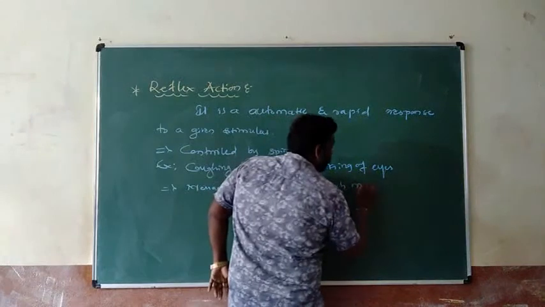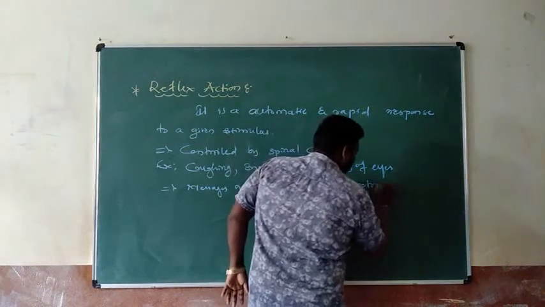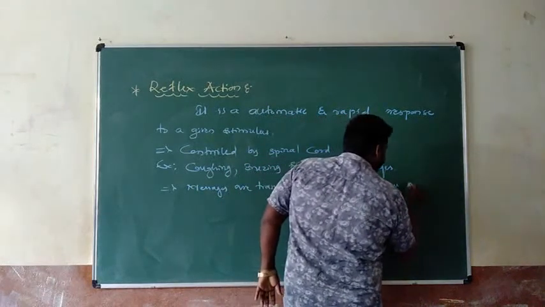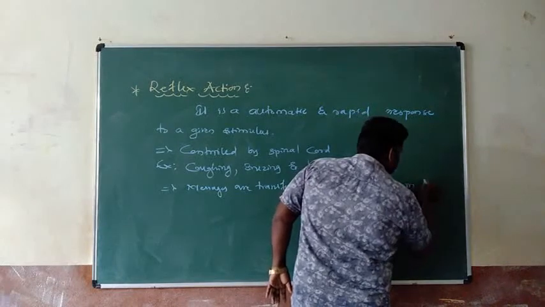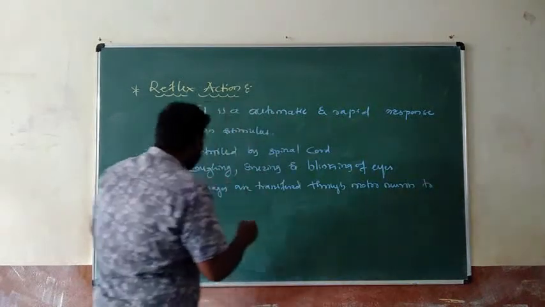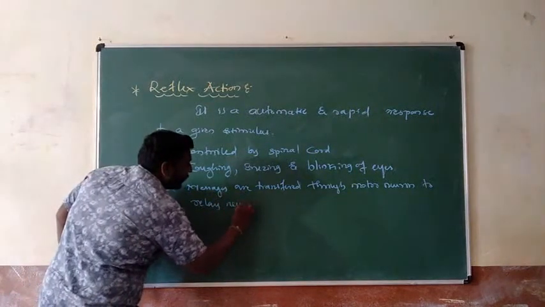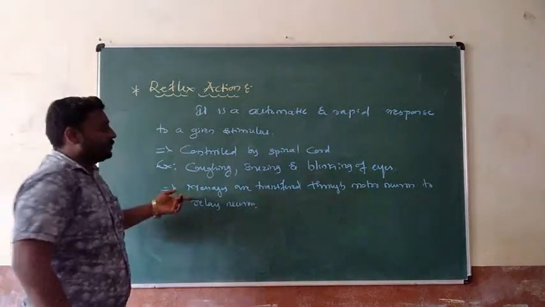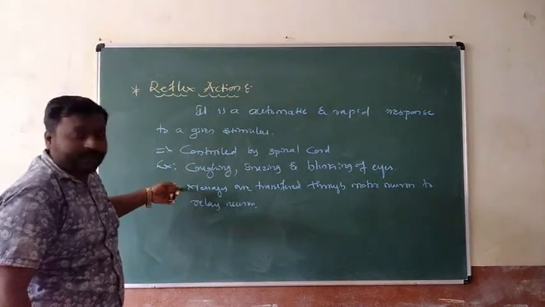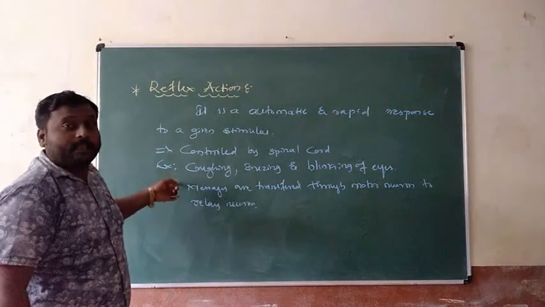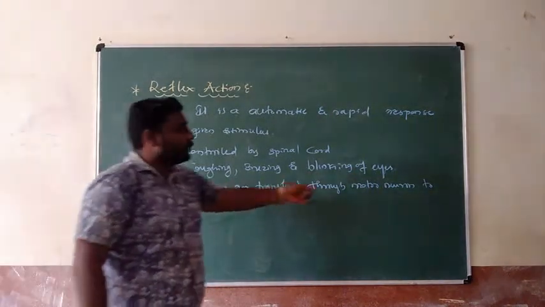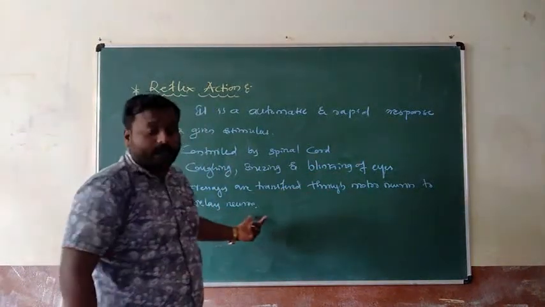My students, if a given stimulus is converted into a message, that means electrical impulses are transferred through the motor neuron to the relay neuron.